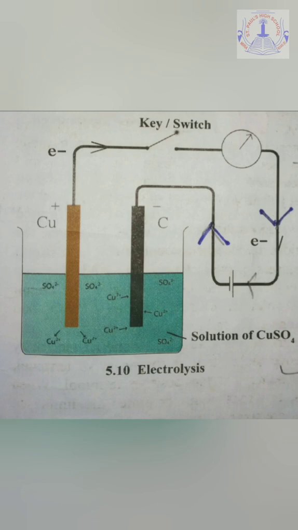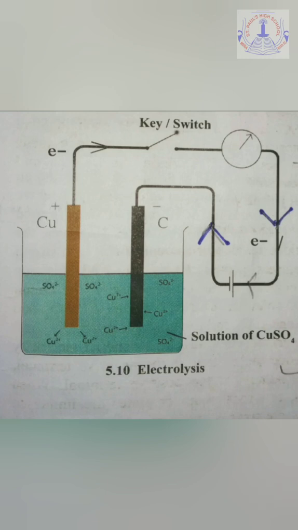So, on the whole, we all can say that this becomes an example of electrolysis of an ionic compound. And which ionic compound? The ionic compound of copper sulfate. This way, on the whole, the definition of electrolysis also becomes very clear. Electrolysis means the dissociation or the breaking up of any ionic compound by the passage of or by the flow of electricity, which can very clearly be seen in this. So, this is the electrolysis of copper sulfate.